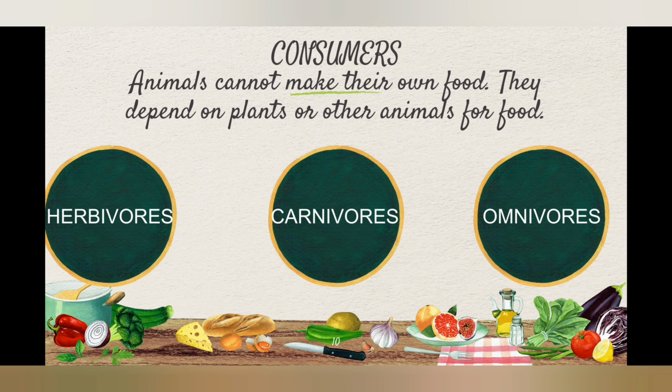Now, let's talk about consumers. What do you mean by consumers? Animals cannot make their own food. They depend on plants or other animals for food. They are known as consumers. So here we have three types of consumers, and they are herbivores, carnivores, and omnivores.